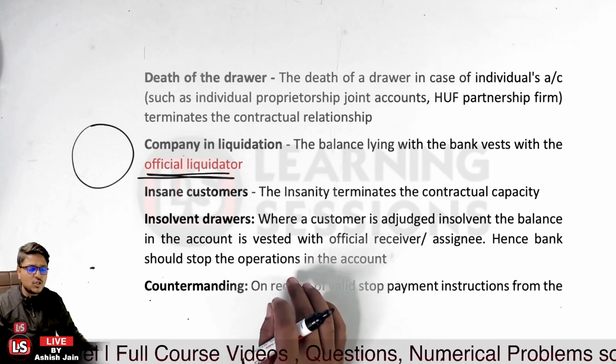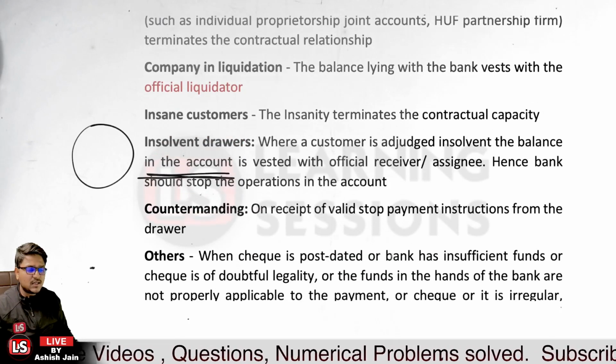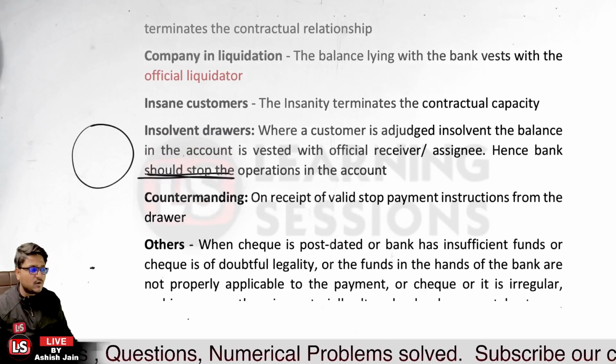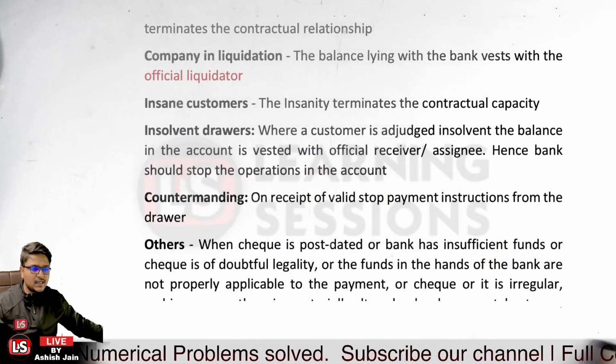And further, if the countermand or the stop payment instructions have been given by the customer itself, these are the conditions where the payment should not be made. These are the situations where the payment should not be made. Is that clear?